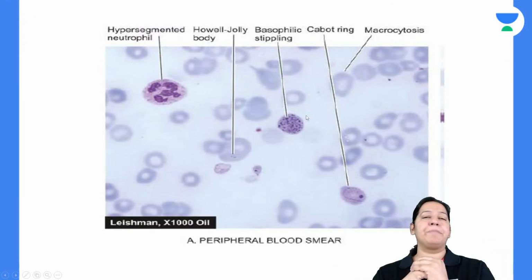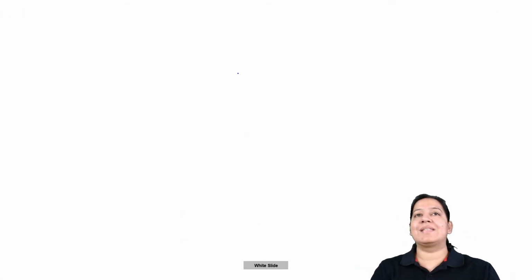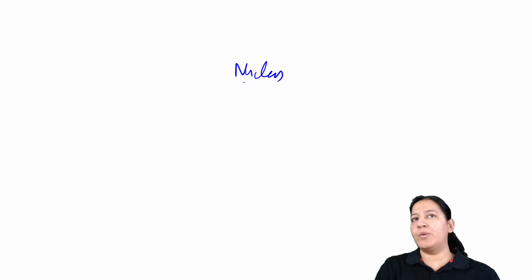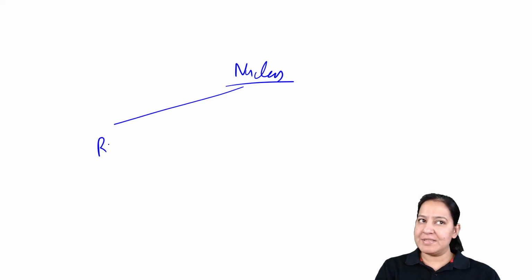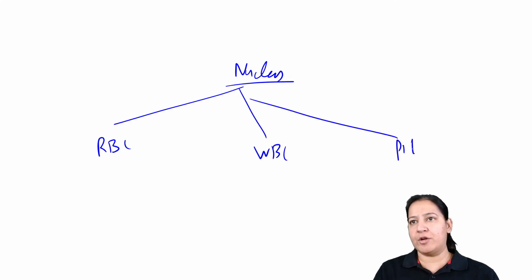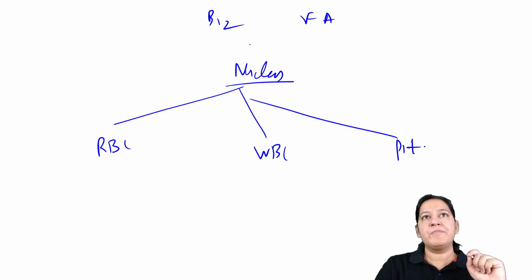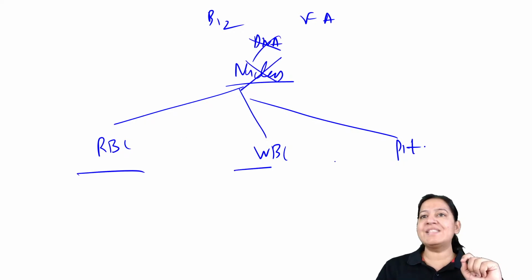Now see, this is a peripheral smear of megaloblastic anemia. Now you will say, ma'am, the nucleus is present in all cells: in RBC, in WBC, and in platelets also. You are saying vitamin B12 and folic acid are deficient, so DNA cannot be formed, so the nucleus cannot be formed, so all these cells should be defective.